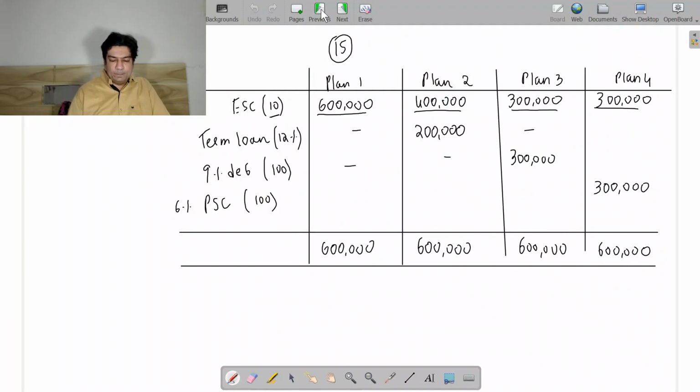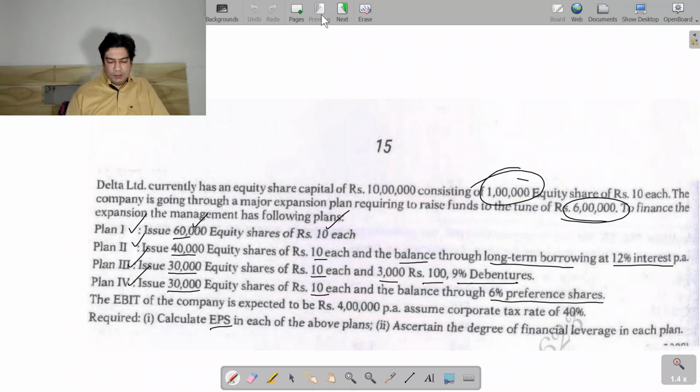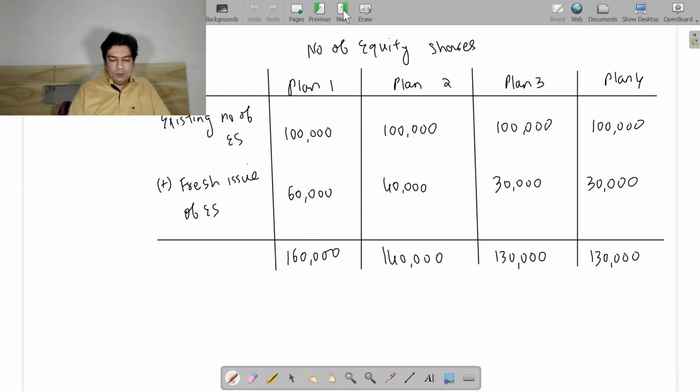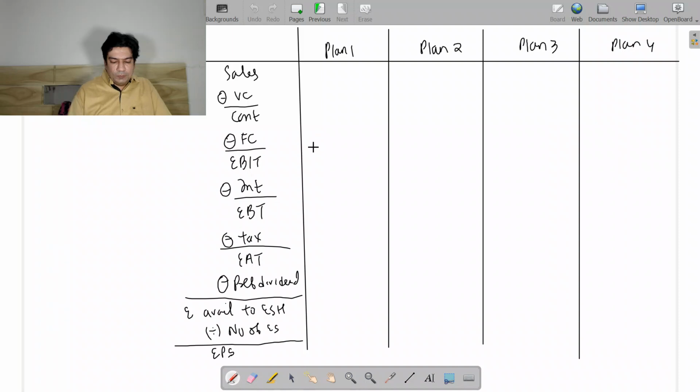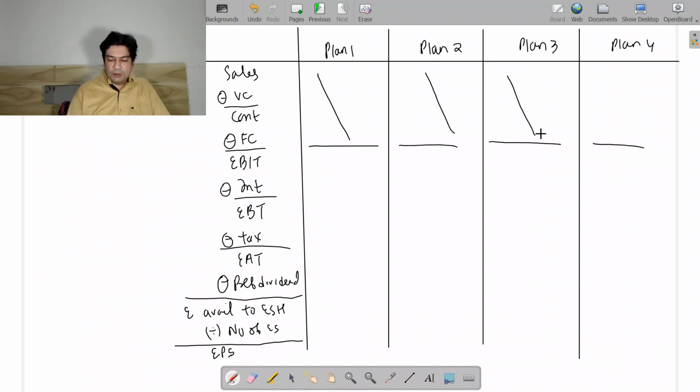Now they have told us that the EBIT is 4 lakhs and the tax is 40%. So we don't need this information. So EBIT is 4 lakhs. So we are going to write 4 lakhs.